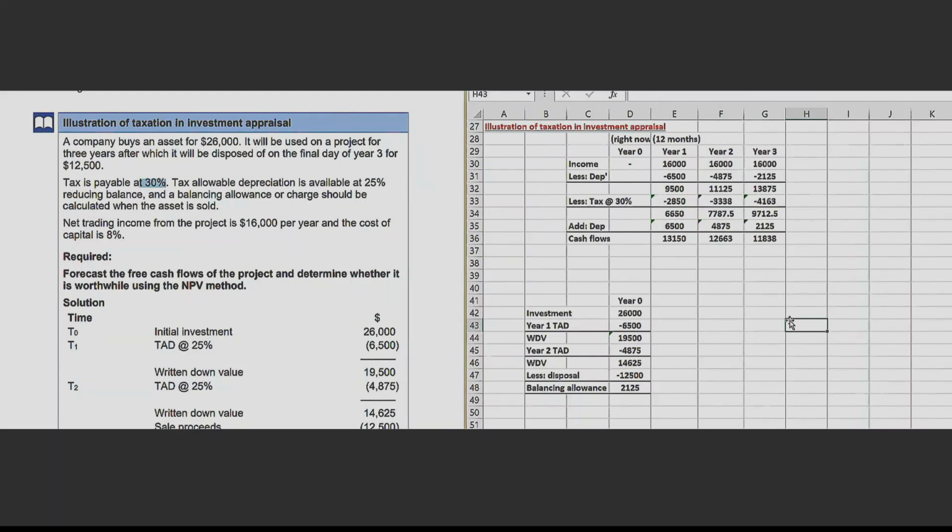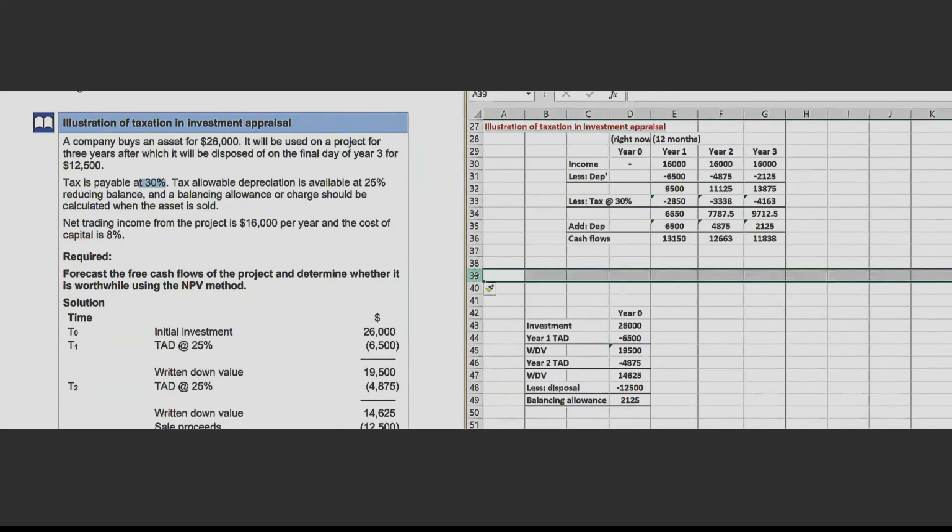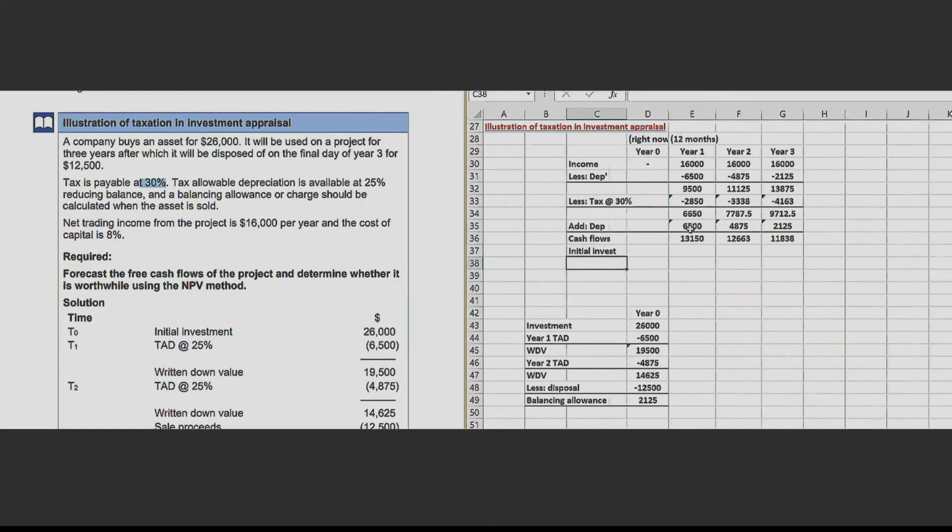But now we have one more thing. We have the initial investment. To start the project, an initial investment was to be made, for buying the asset. That was 26,000. And this asset would be sold at the end of the life of the project.